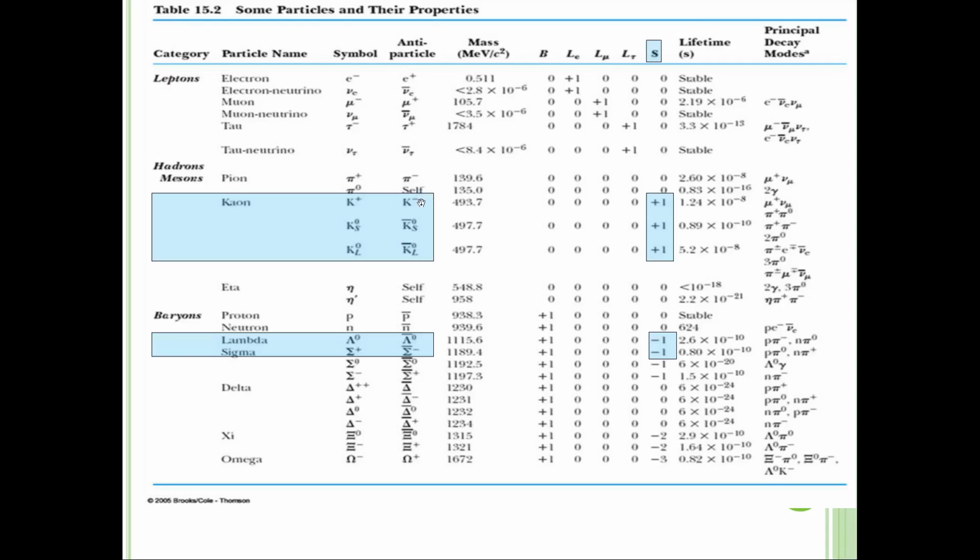If they have a negative or bar symbol, it should automatically be negative. And then for lambda, just one symbol, lambda, and sigma. The same also, but this one is quite different because for lambda and sigma, the value will be negative. The antiparticle, which contains the bar or negative sign here, will be positive.